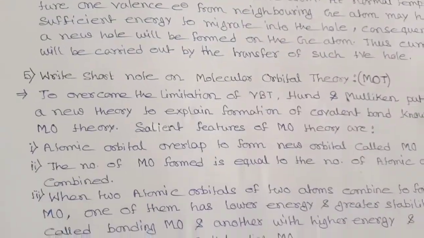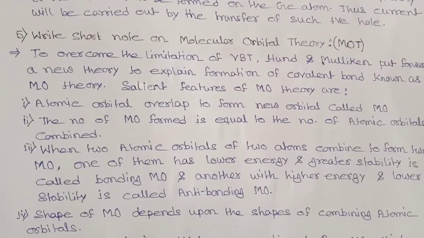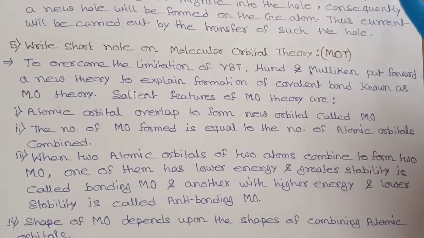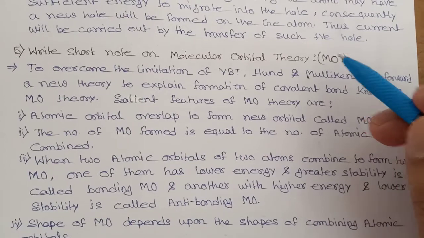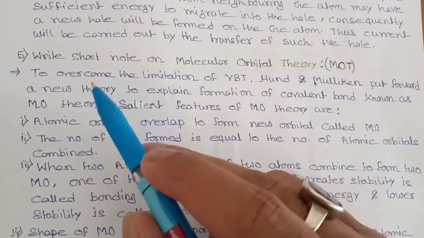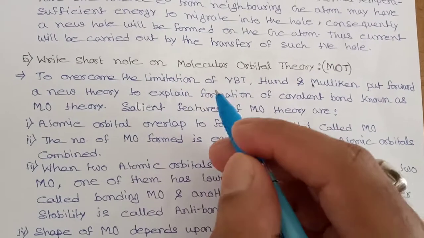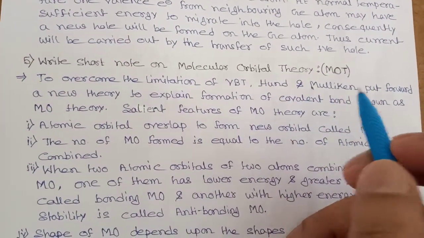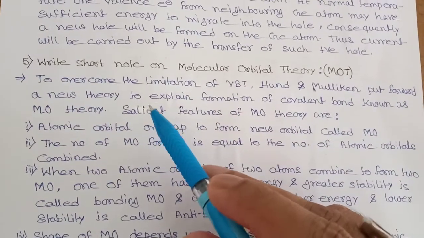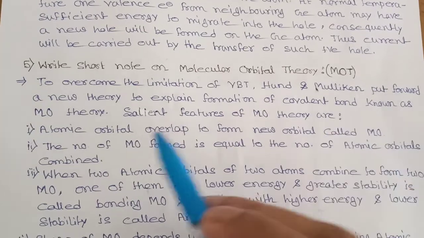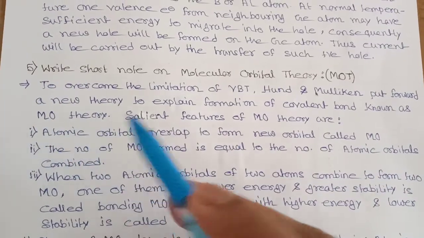Now, my second question is, write a short note on molecular orbital theory. You can also say MOT. MOT means molecular orbital theory. To overcome the limitation of valence bond theory, scientists Hund and Mulliken put forward a new theory to explain formation of covalent bond, known as molecular orbital theory.